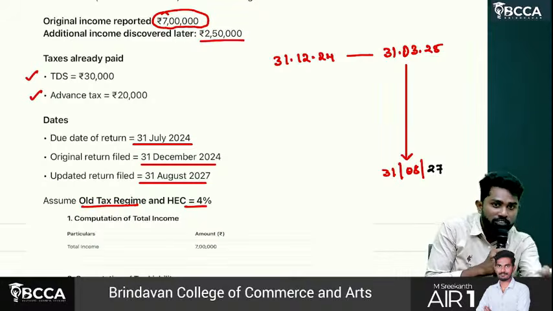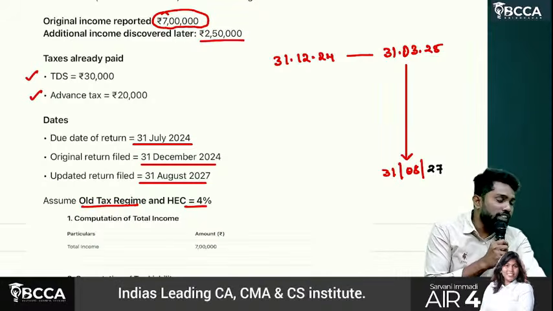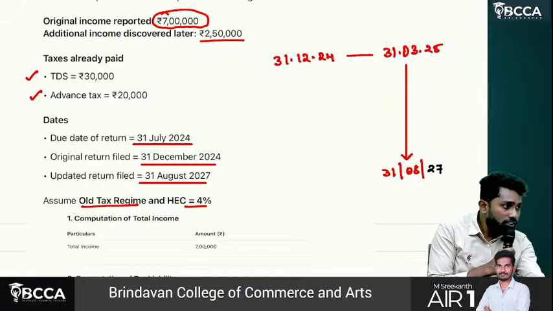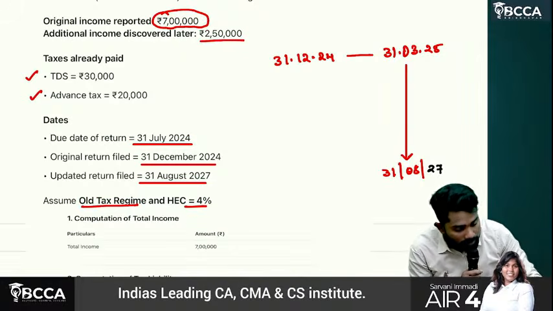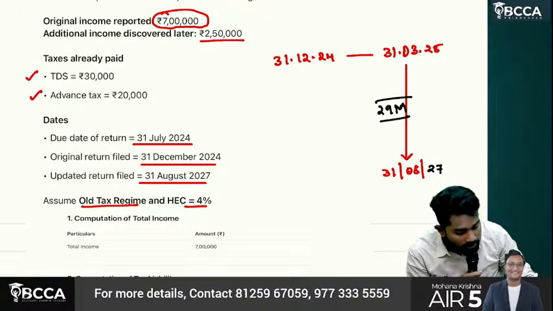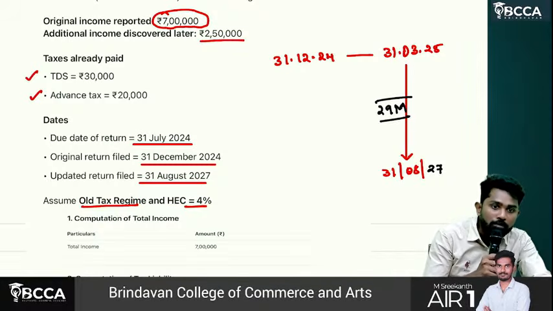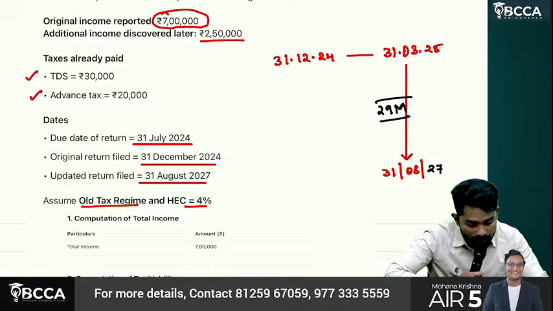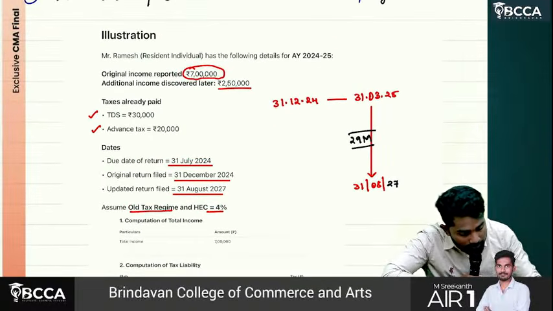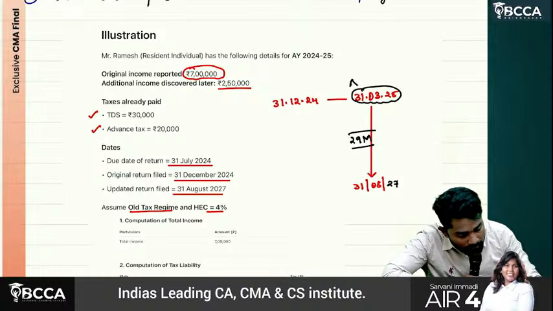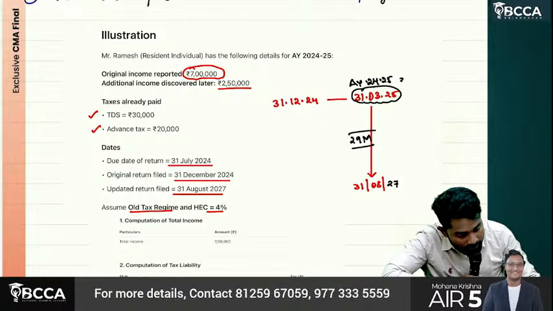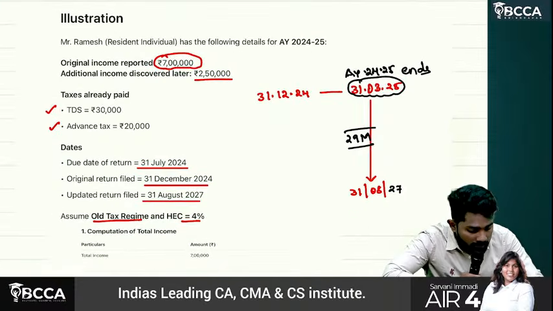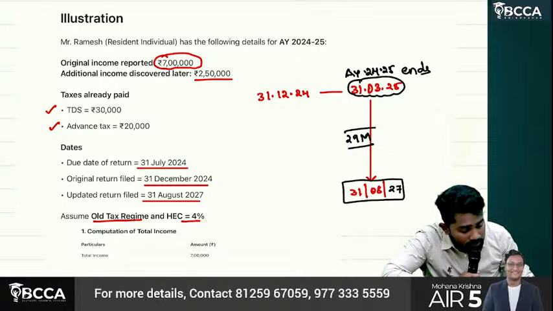25 to 27 itself, 24 months. So after 31st March 27, how many months are there? April, May, June, July, August, 5 months are there. 24 plus 5, total how many months, sir? 29 months. Can they file updated return? Yes. Updated return can be filed till how many months, sir? 48 months from the end of relevant assessment year. Here assessment year is what? 24-25. Assessment year 24-25 ends on 31st March 2025 and the time is how much, sir? 29 months. Okay, they filed on 31st August 2027.